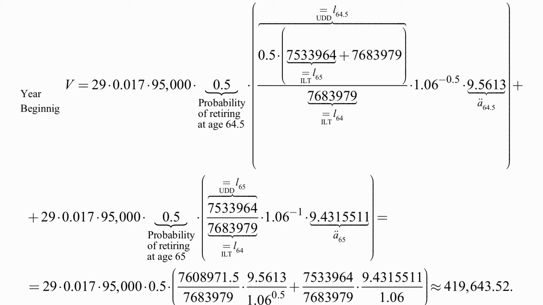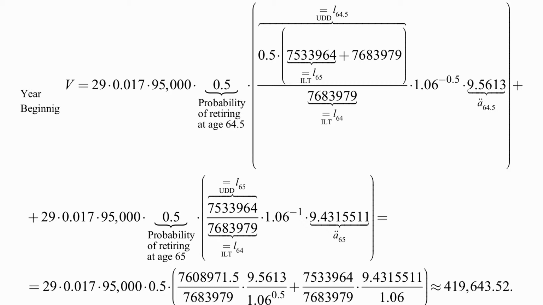And we calculate now the beginning of the year accrued liability: 29 times 0.017, 1.7% for each year of service, times 95,000, and then this times 1/2 for the probability of retiring at age 64.5, times the cost per year, more or less, adjusted for probability and discount factor that results from each year, and adjusted for 29 years.